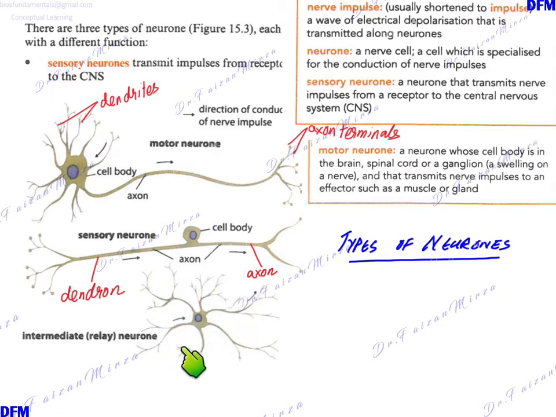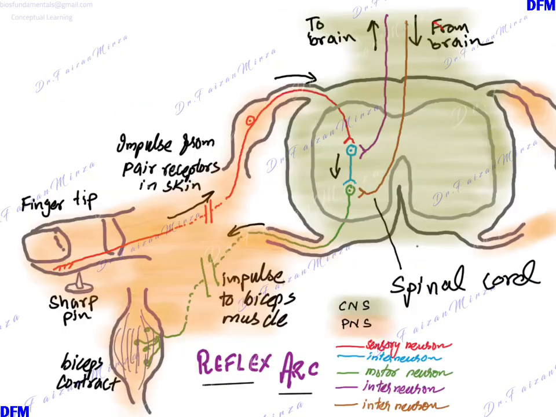The relay neuron is of various different shapes depending on which part of the brain or which part of the body you are dealing with. So there is a great change in relay neurons from one part of the body to another. This relay neuron shows you a lot of dendritic spines and a lot of dendrites. You can say it's taking information from this part to the next part. If you go to the previous diagram, I discussed a relay neuron which was somewhat similar to a smaller motor neuron.